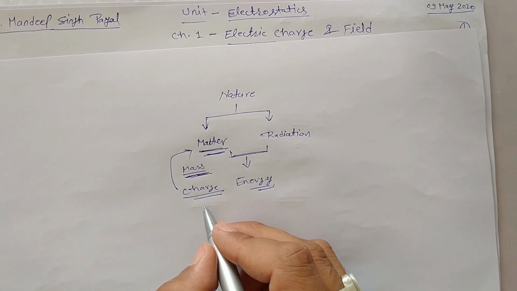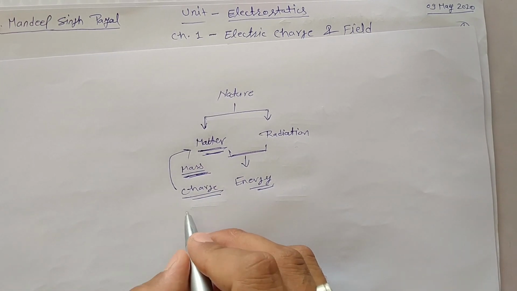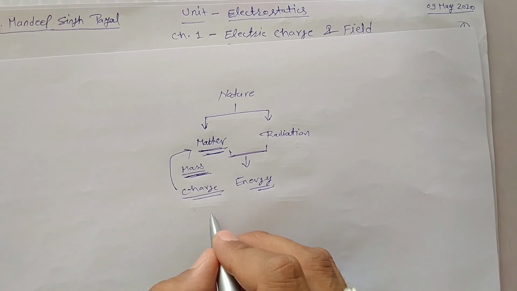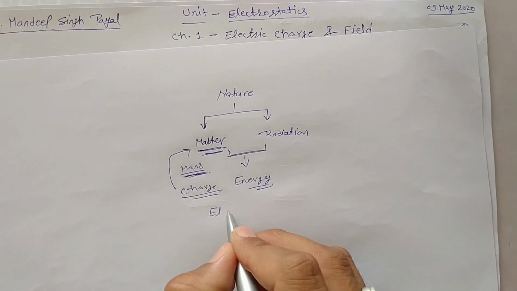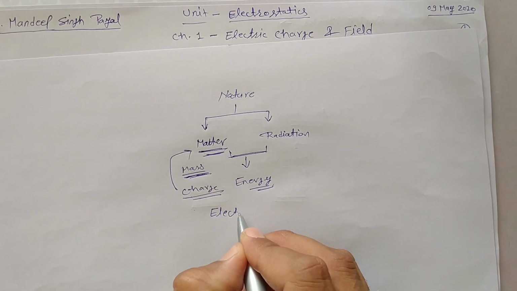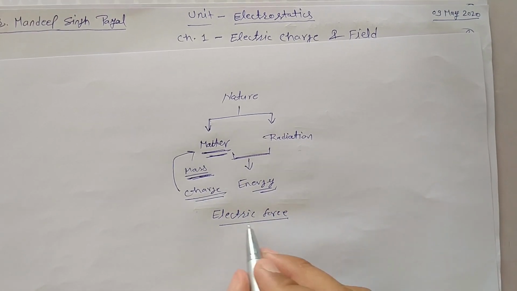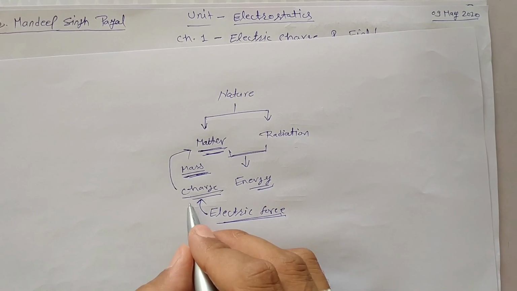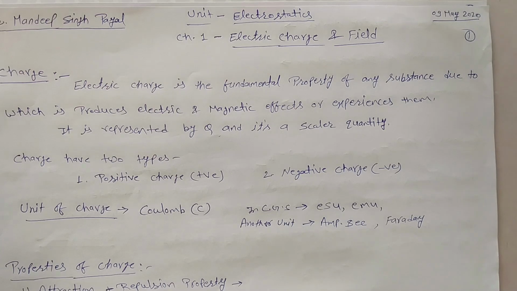In the same way, another force also acts between particles, which is stronger compared to the gravitational force, known as electric force. This force is produced due to charge. It means charge is a fundamental property of any matter.